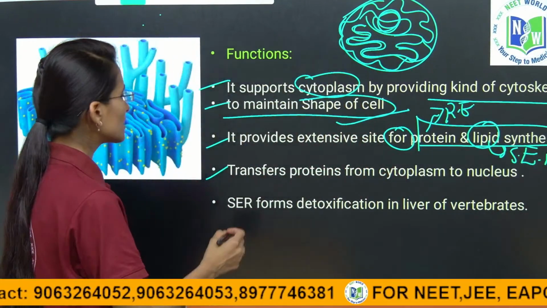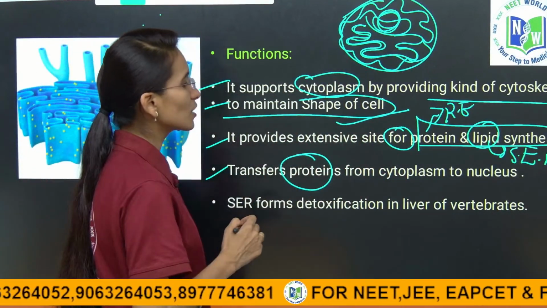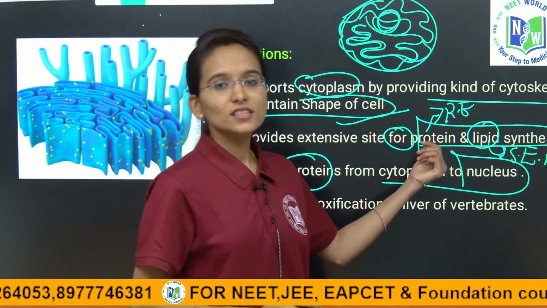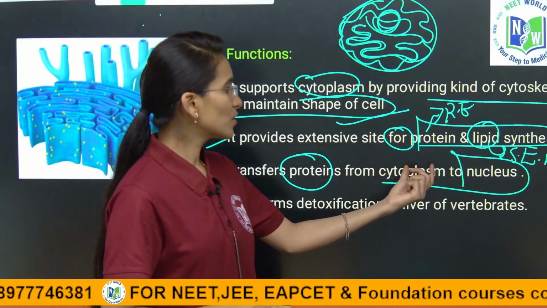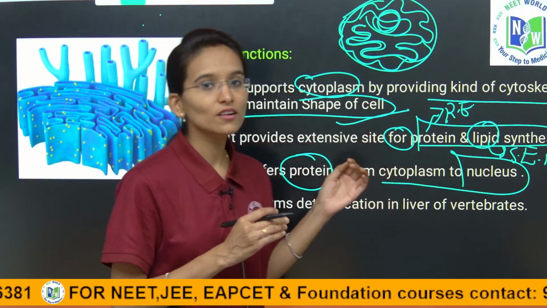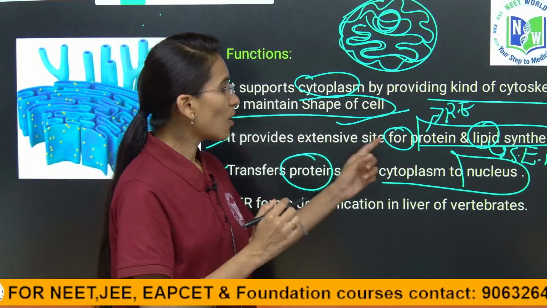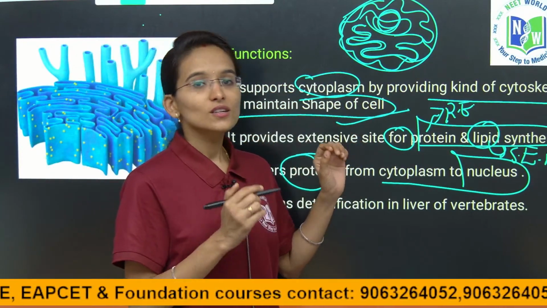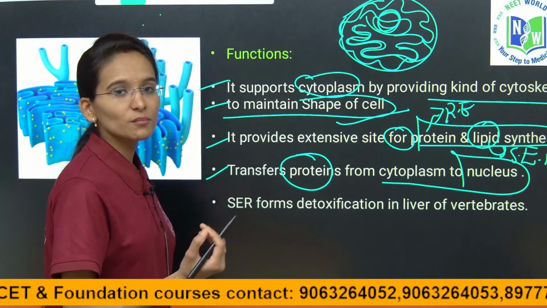Yes, and next, it transfers the proteins from the cytoplasm to the nucleus. See, the endoplasmic reticulum will form the proteins. So how are they transferred from the ER to the nucleus? This is one extra piece of information for all of you children.